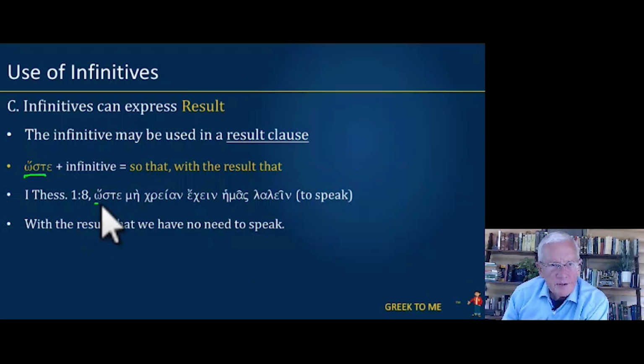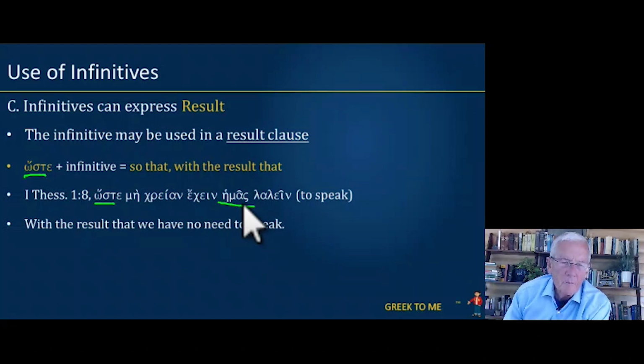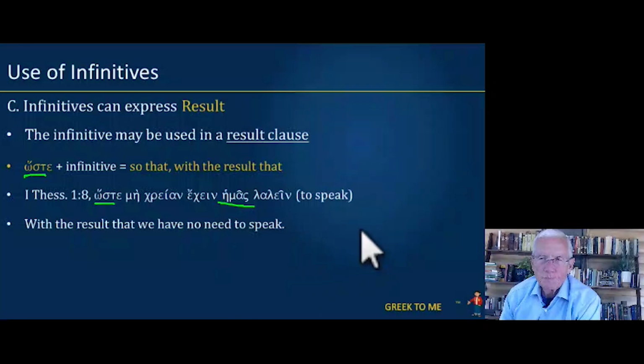So that, here is the subject of the infinitive. That's the accusative pronoun. We do not have need. And then lalein is also another infinitive that means to speak, so that we have no need to speak.